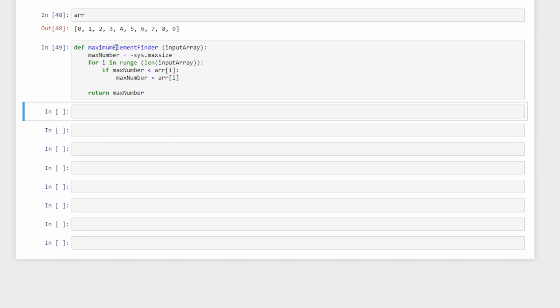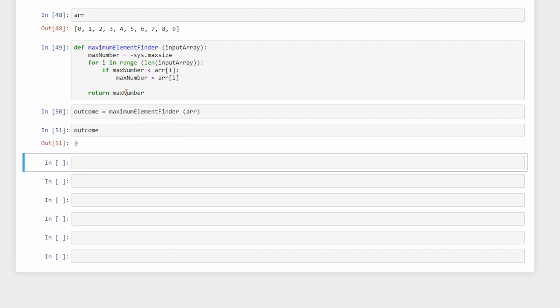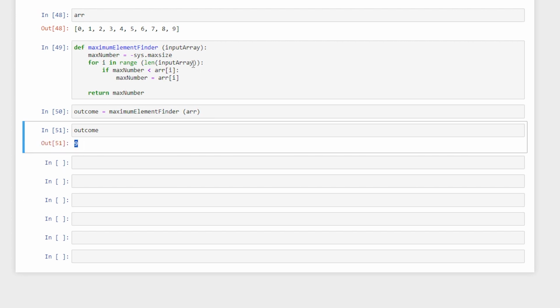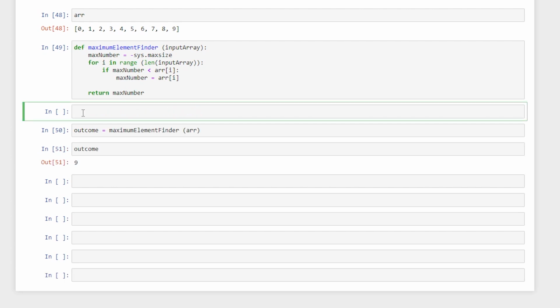So let us just run this function, and since we are returning something from the function, I'm going to say outcome is equal to, let's say, maximum element finder, and we are going to feed it our array. And now let us see the outcome, and we have it. It is 9.